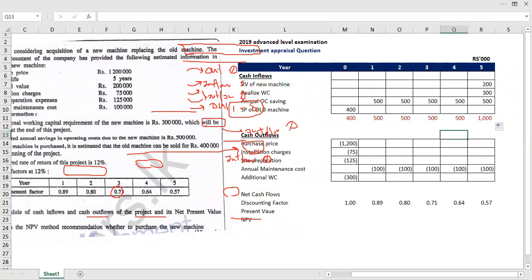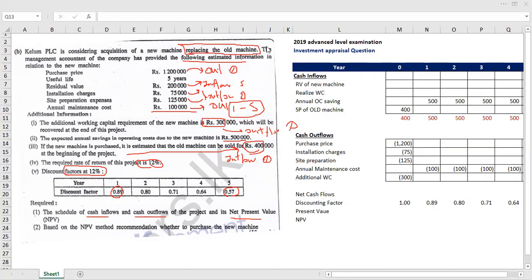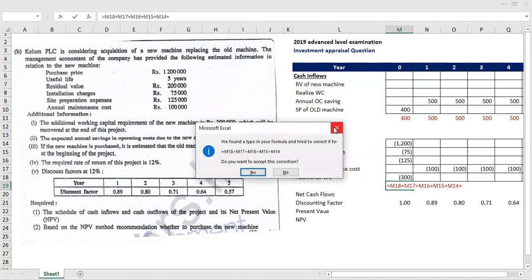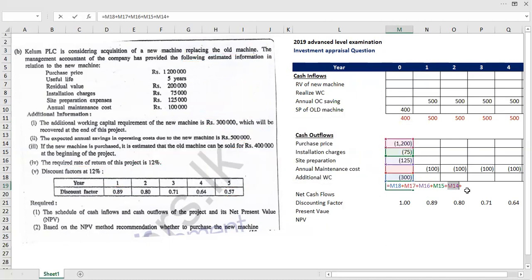Here you can identify the total cash inflows. Now let's work out how much total cash outflows have been incurred due to our new investment.